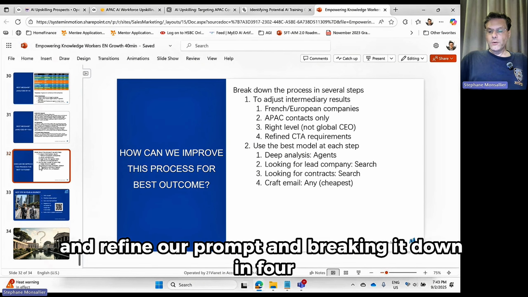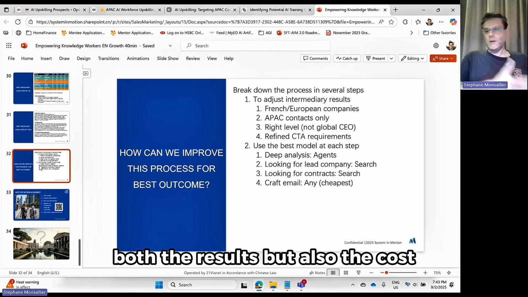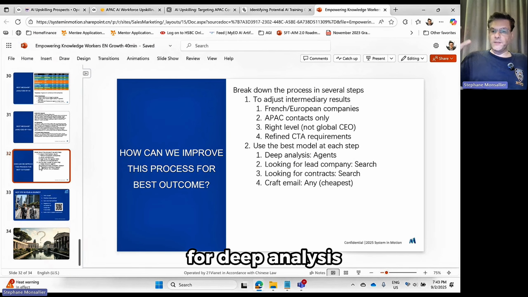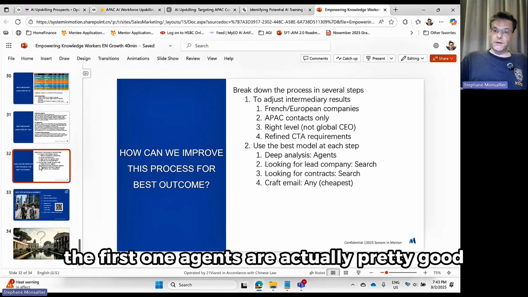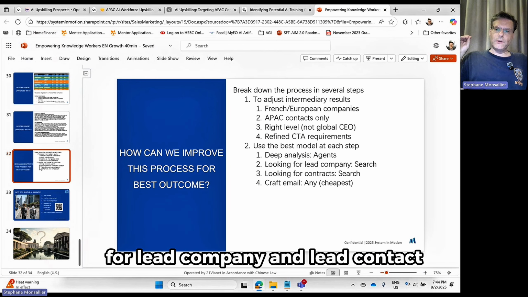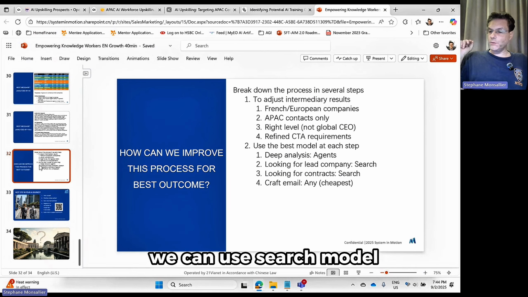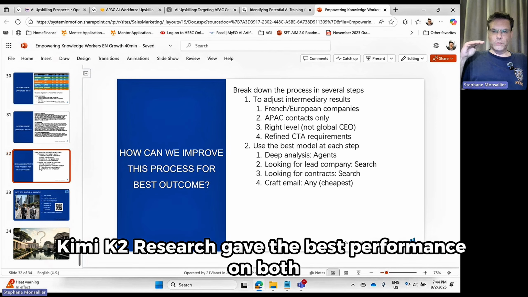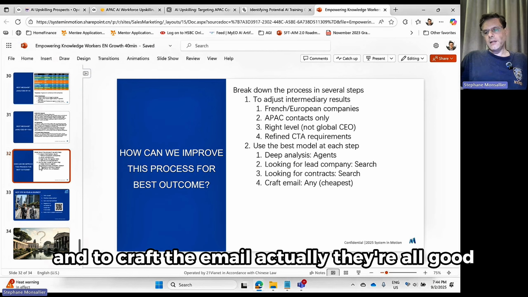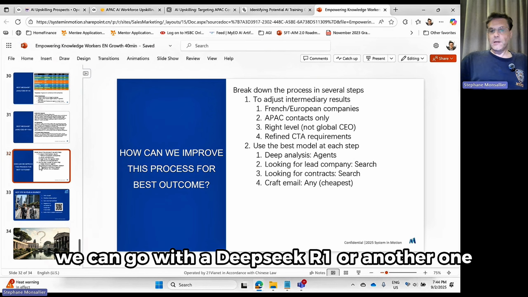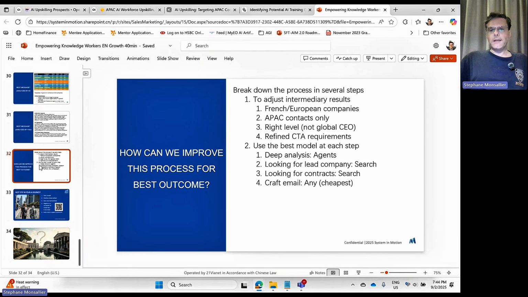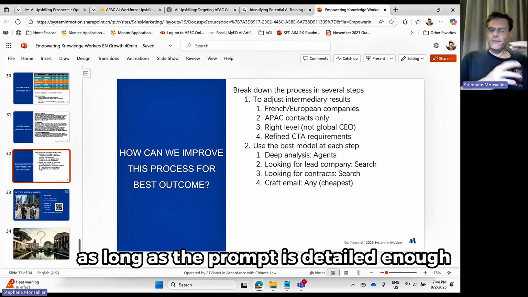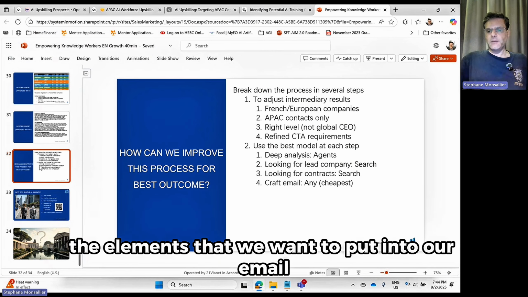And breaking it down in 4, we can optimize both the results, but also the cost. For deep analysis, the first one, agents are actually pretty good. For lead company and lead contact, we can use a search model. Kimi K2 with search gave the best performance on both. And to craft the email, actually, they're all good. We can go with DeepSeek R1 or another one, as long as the prompt is detailed enough and gives exactly the elements that we want to put into our email.